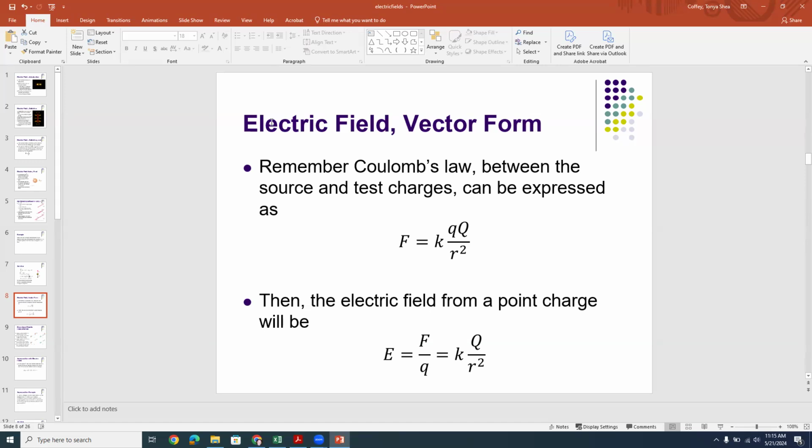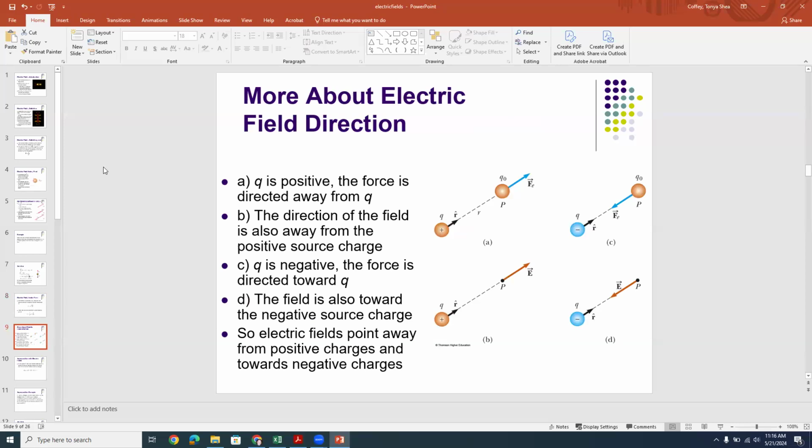So if you have a source charge establishing an electric field, the magnitude of that field at a distance R from that source charge is going to be K big Q over R squared. So that's the magnitude of our electric field, okay? Now, always remember that electric fields and forces are vectors, which means that they have a direction, not just a magnitude. So let's talk about what the electric field direction will be, okay?